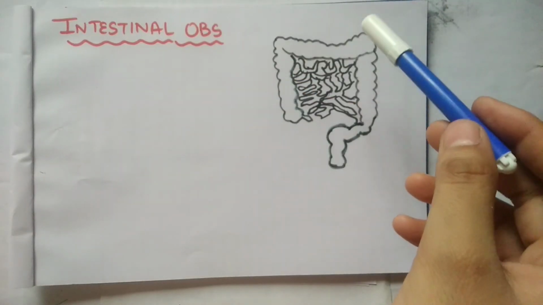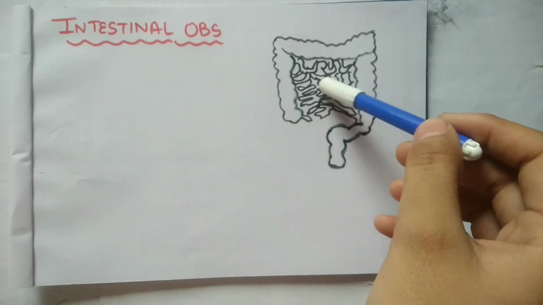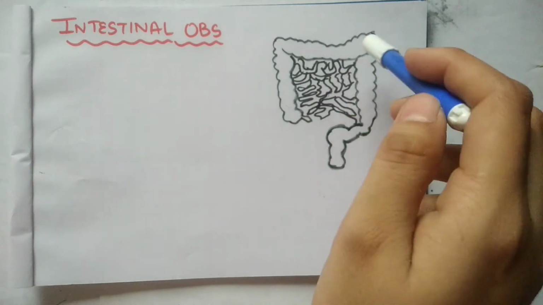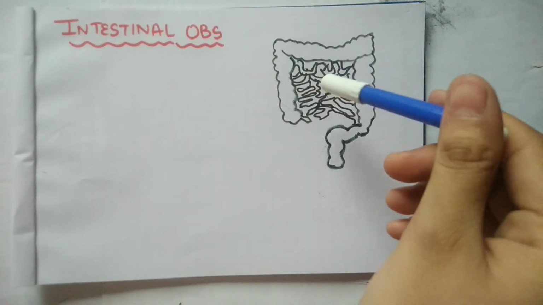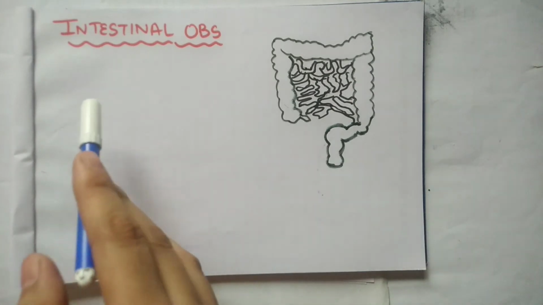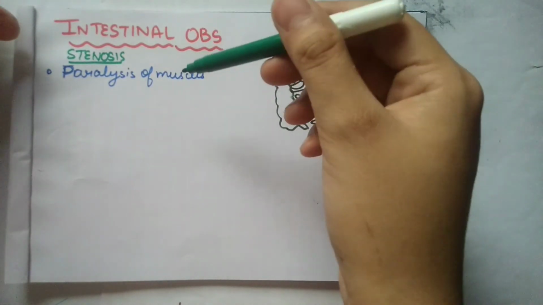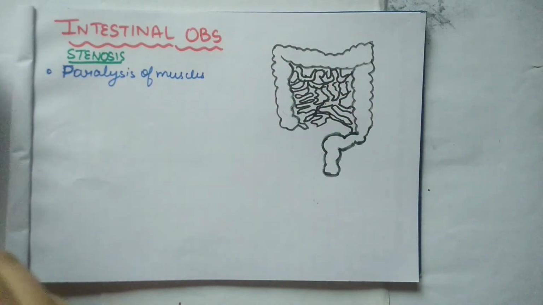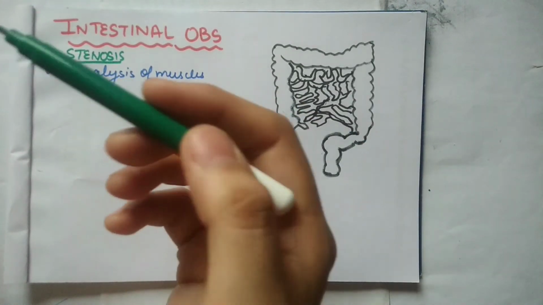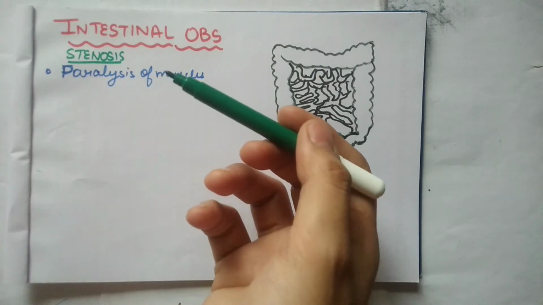The most important part of gastrointestinal obstruction will be intestinal obstruction. So this is our small intestine and this is our large intestine. Any obstruction in this passage will cause intestinal obstruction. Causes can be various, but we will look at the major causes. Causes can be due to paralysis of muscles. Paralysis can occur due to many reasons. It can be due to medication, surgery, nerve damage, infection, cancer, etc.